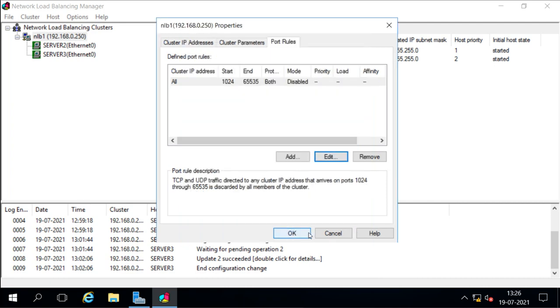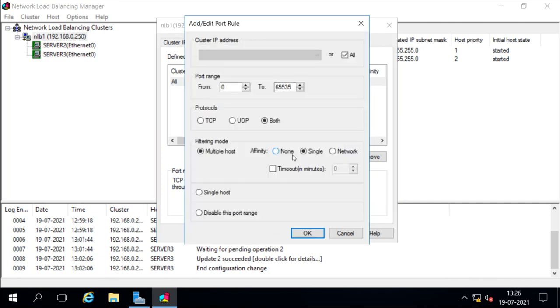This is a good idea to do. Now what I will do, I will add my own rule to accept the request from 1 to 1023. Now this is on you, which port you want to enable on this cluster, which port you want to accept the request on. I am accepting for this, but you can reduce it more.